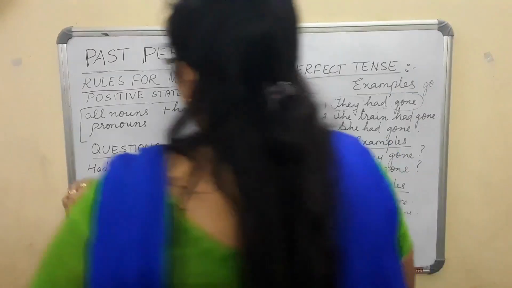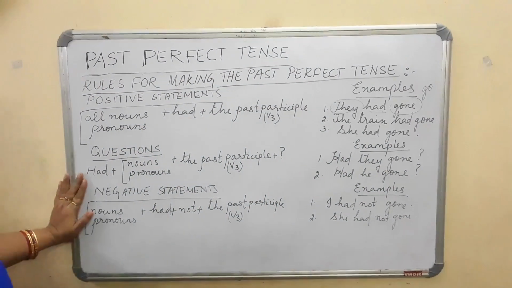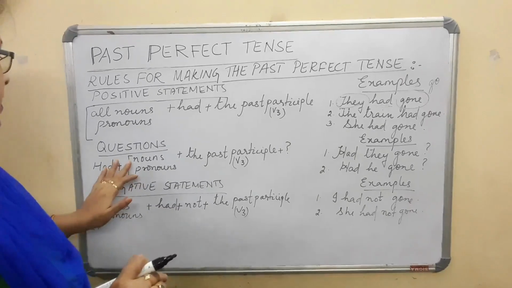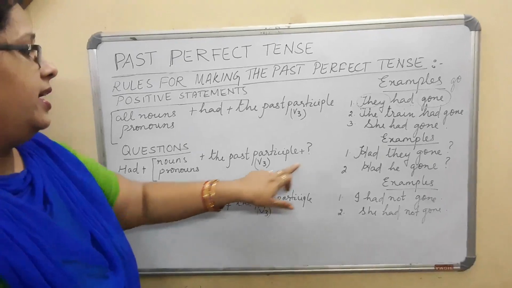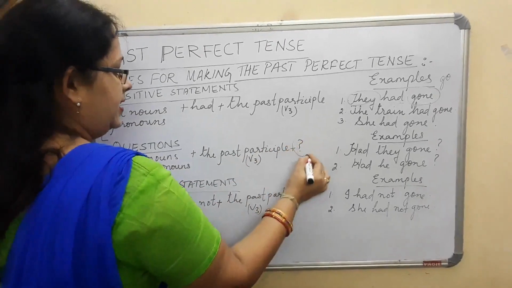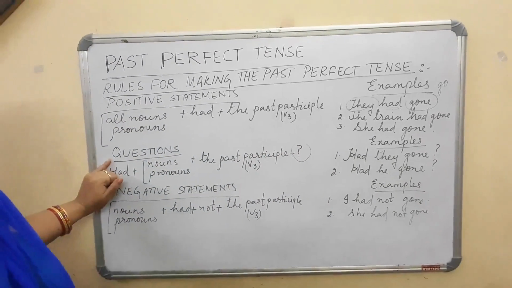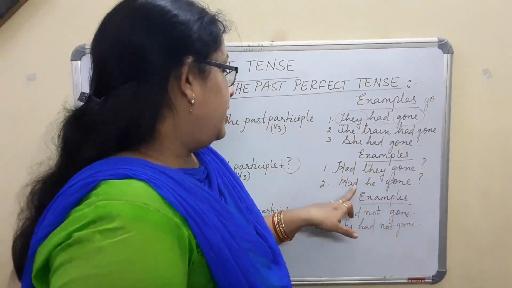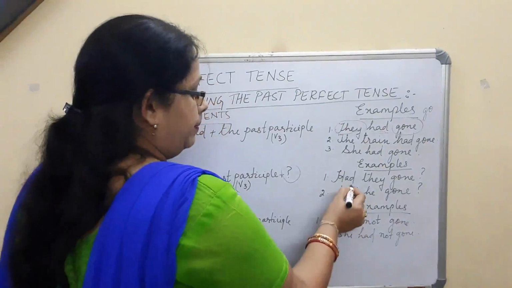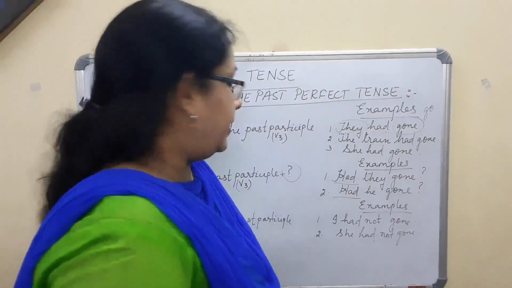Now if we discuss questions, we have to begin with had. Had plus nouns or pronouns plus the past participle form V3 and the remainder, and then a question mark, since we are discussing questions. Now what are the examples? Had they gone? Had he gone? The important thing is we have to begin with had.